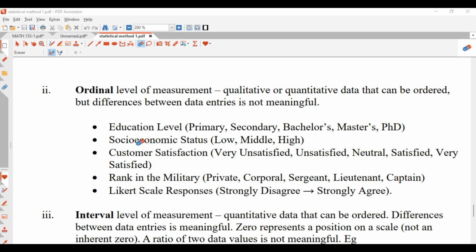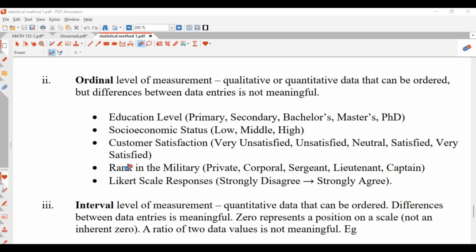And then the second is socio-economic status. Socio-economic status too is in the form of order. We have low economy, middle economy, which can also be termed moderate, and high economy. And then we have customer satisfaction. Customer satisfaction too is in order: very unsatisfied, unsatisfied, neutral, satisfied, and very satisfied. So this is the order for customer satisfaction.